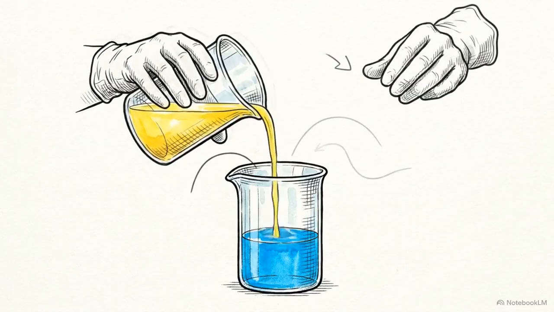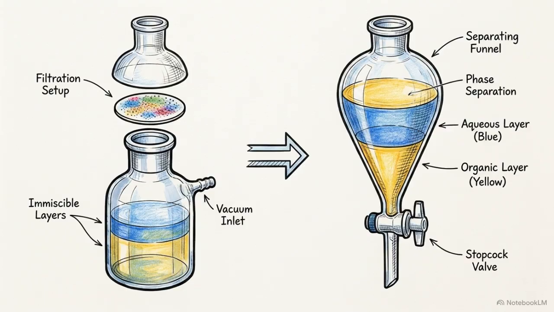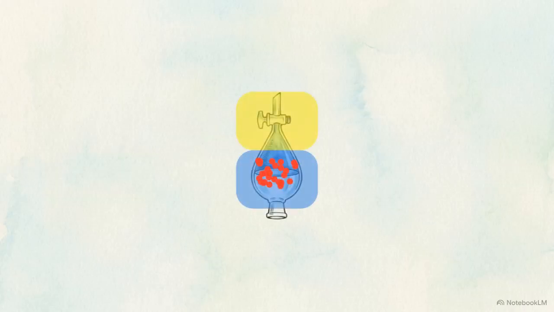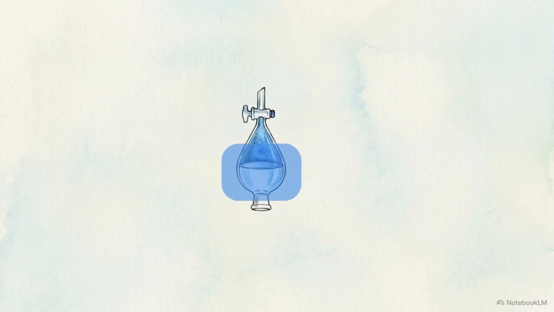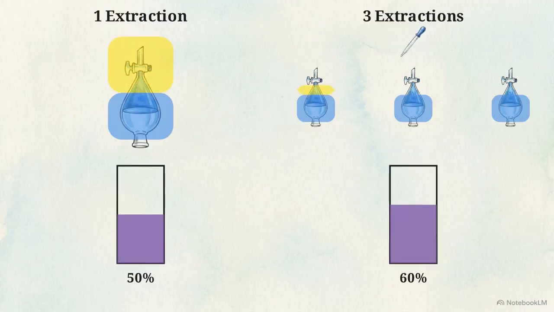When physical methods aren't enough, we rely on chemical affinities. Solvent extraction is governed by the partition law. We use this when our target solute is dissolved in water, but has a naturally higher chemical affinity for an organic solvent. This diagram illustrates a separating funnel at work. The two liquids do not mix. Because the solute strongly prefers the organic layer, shaking the funnel forces the target molecules to migrate upward. Mathematically, the partition law dictates that performing multiple extractions with small volumes of organic solvent pulls out exponentially more solute than doing one massive single-volume extraction.